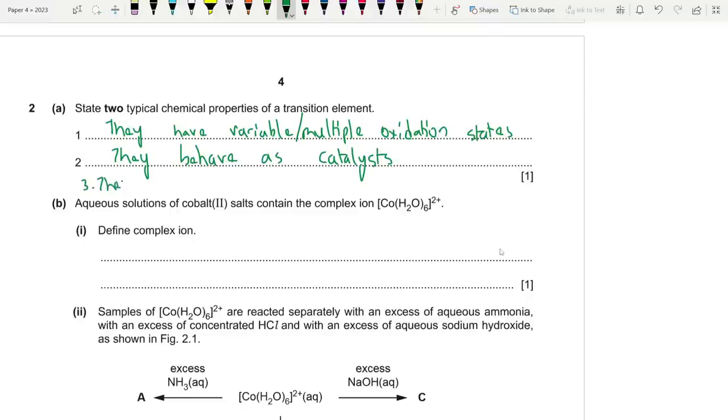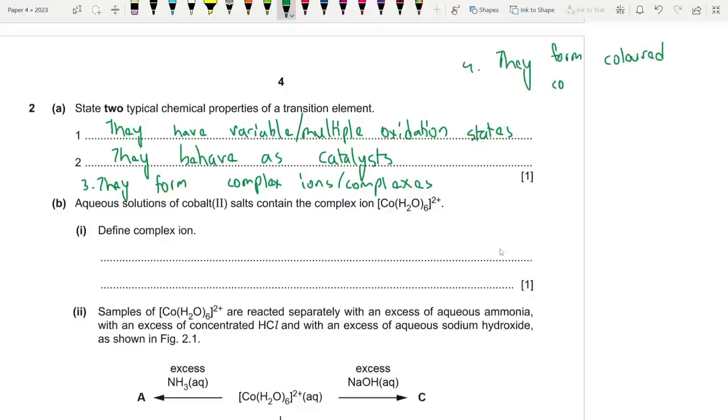Others include that they form complex ions or complexes, and the last one is they form colored compounds or ions. So any two from these four.